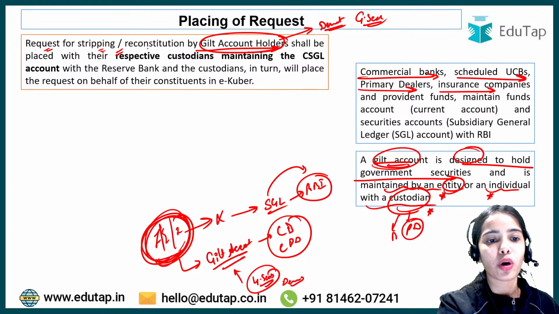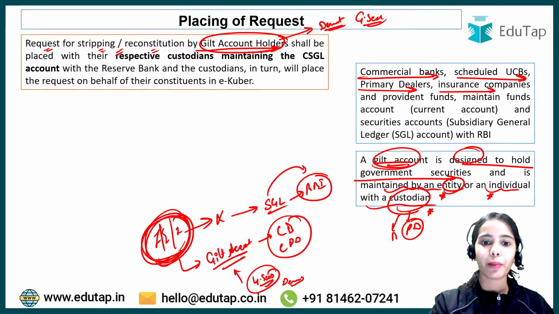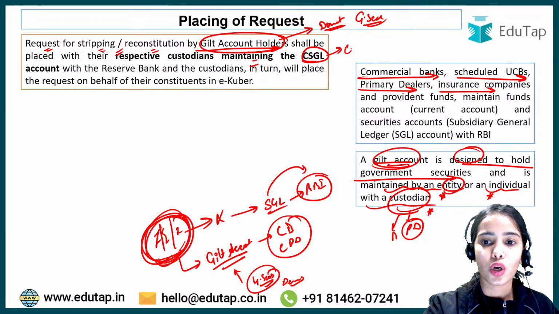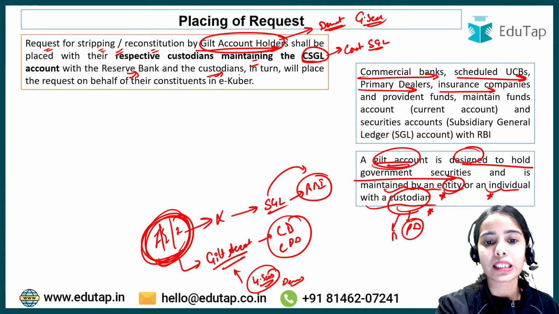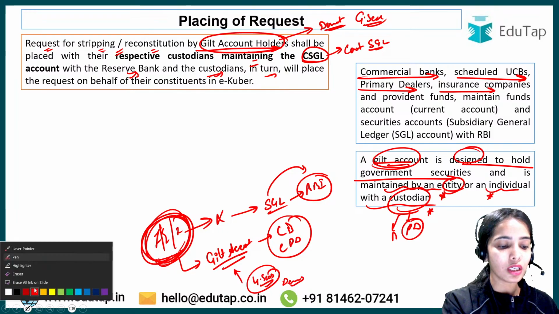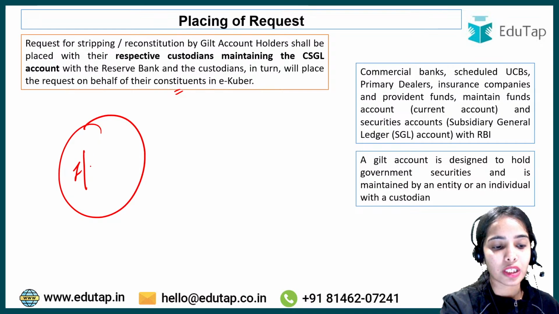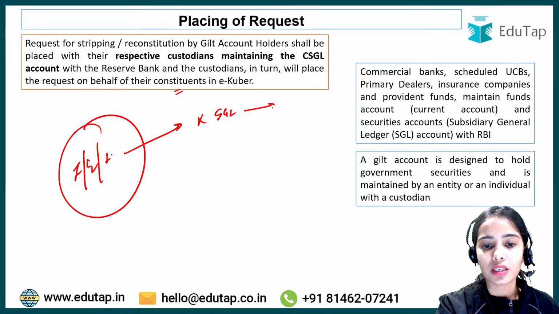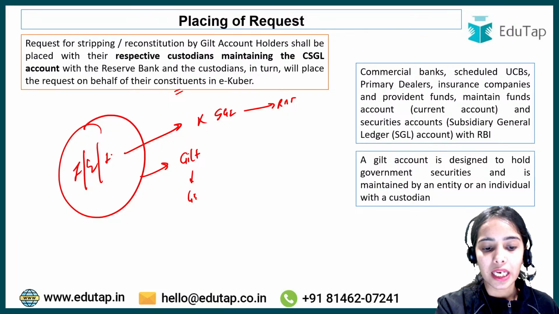So request for stripping or reconstitution by gilt account holders shall be placed with their respective custodian bank or custodian primary dealer, maintaining the constituent SGL, subsidiary general ledger, account with the Reserve Bank of India, and the custodians in turn will place the request on behalf of their constituent. So basically the individuals, high net worth individuals, entities and institutions that do not have the SGL account with the Reserve Bank of India have a gilt account to hold their government securities in the demat form.